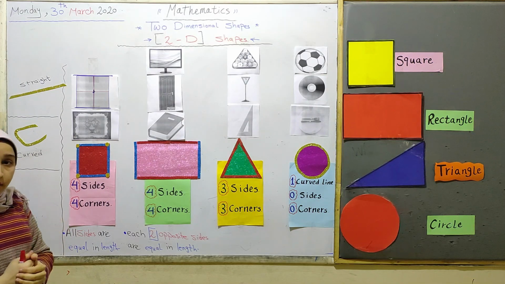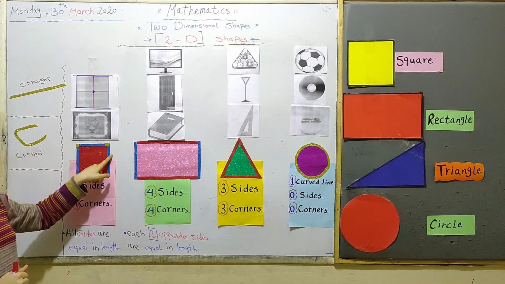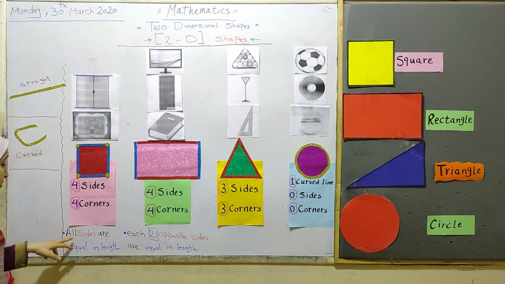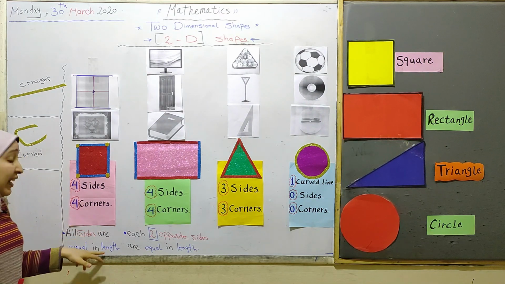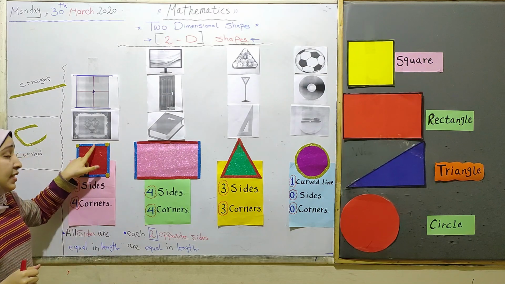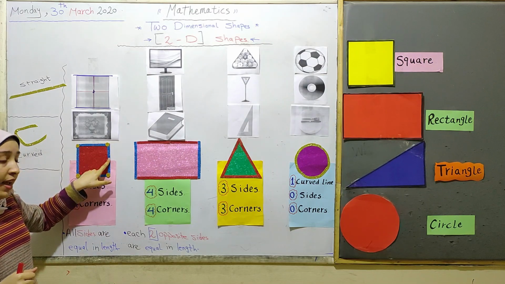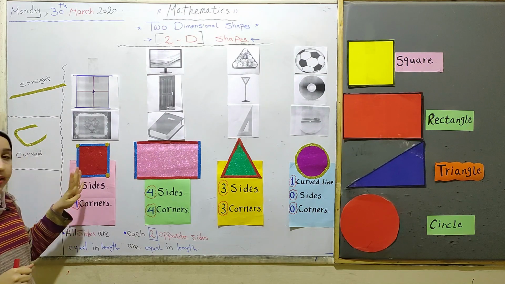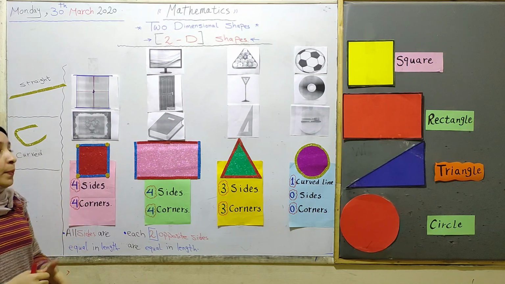We can notice here that all sides are equal in size. How? All sides are equal in length. Let's see, this side is equal to this side, is equal to this side, is equal to this side. So the 4 sides here are equal.